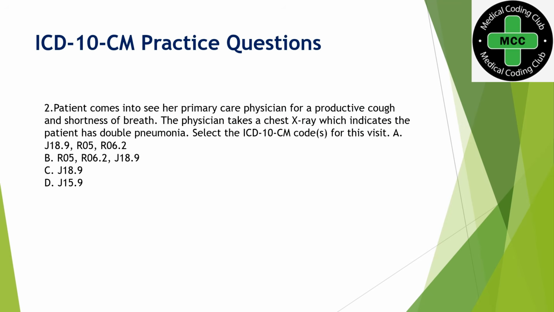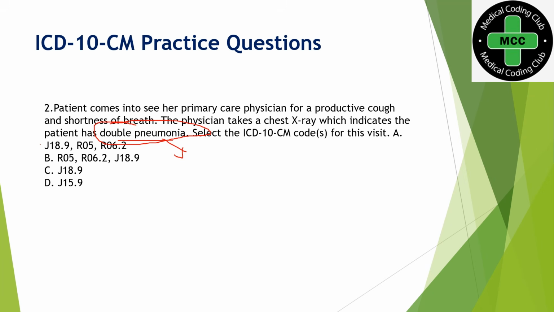Patient comes to see her primary care physician for a productive cough and shortness of breath. The physician takes a chest X-ray which indicates the patient has double pneumonia. Select the ICD-10-CM code for this visit. So option A, you can see J18.9 and R05 and R06.2. So there are two symptoms coded in option A. When the final diagnosis is established, the final diagnosis is double pneumonia here.